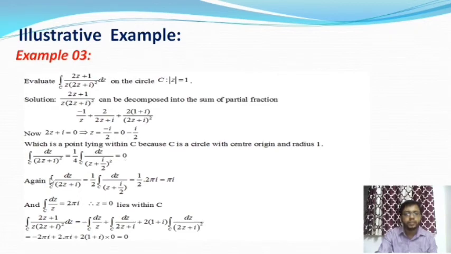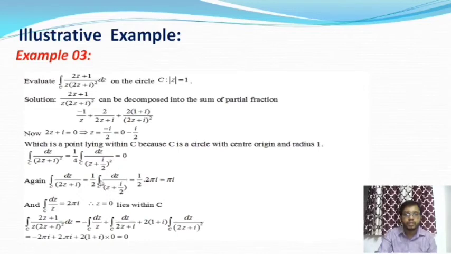So now next we are going to discuss the integral value of dz by (2z + i). Here we take 2 common from the denominator, and we get 1/2 times the closed integration over C of dz by (z + i/2). Okay.